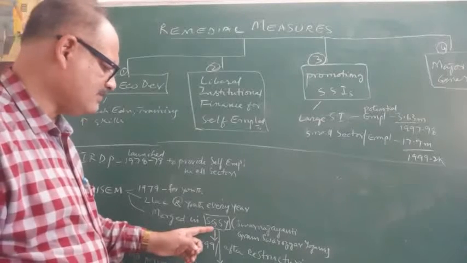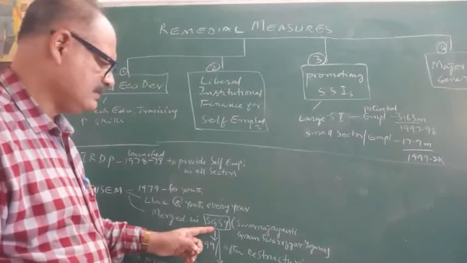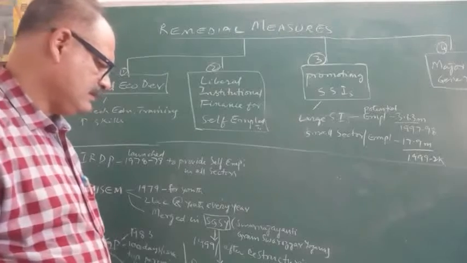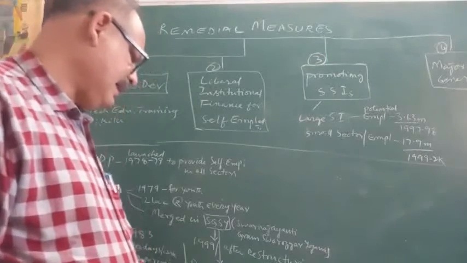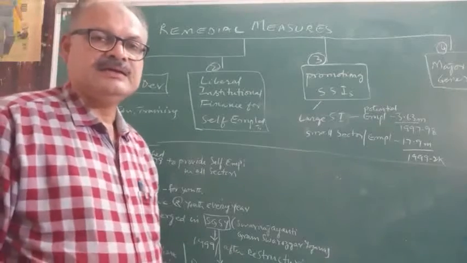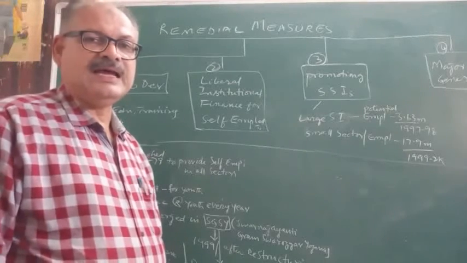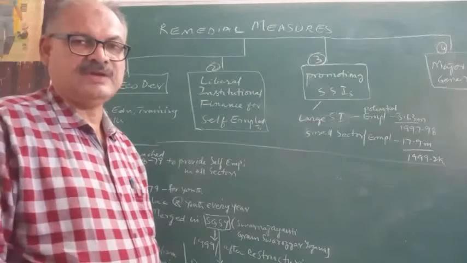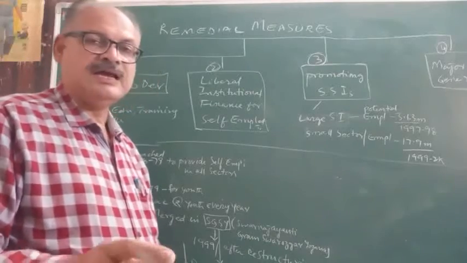And what does the SGSY say? SGSY says that at least one person from a household must be included in the SHG, self-help group.